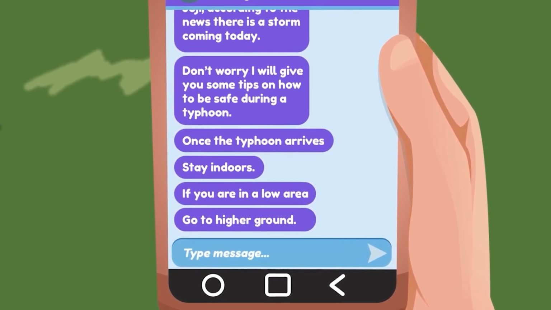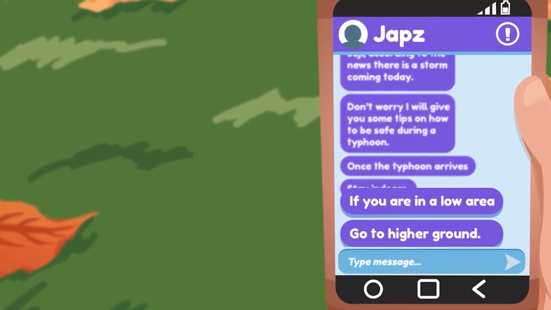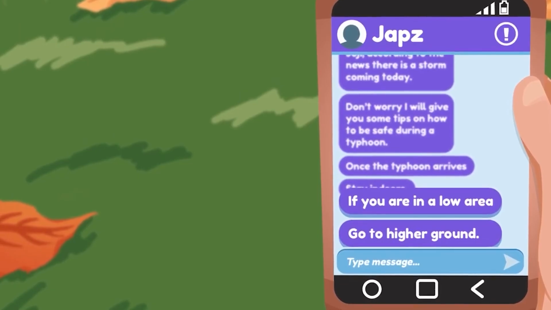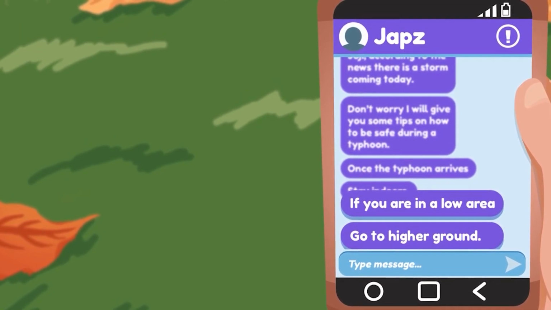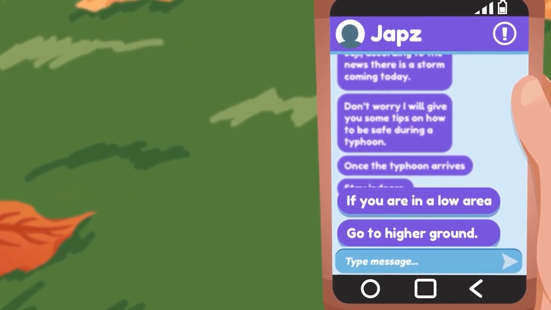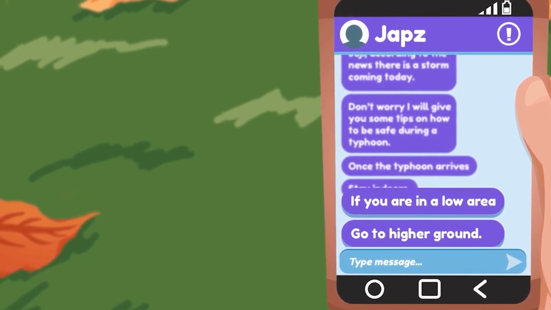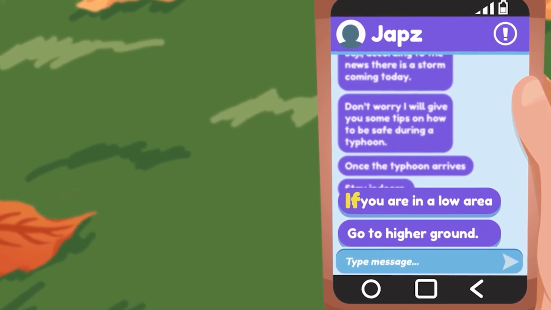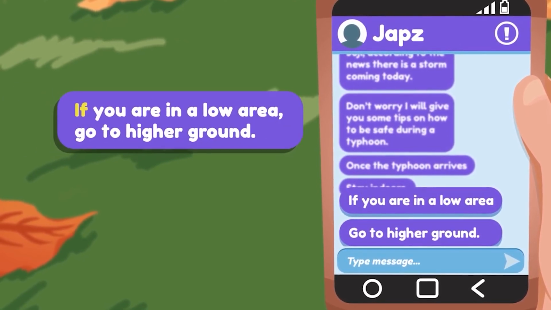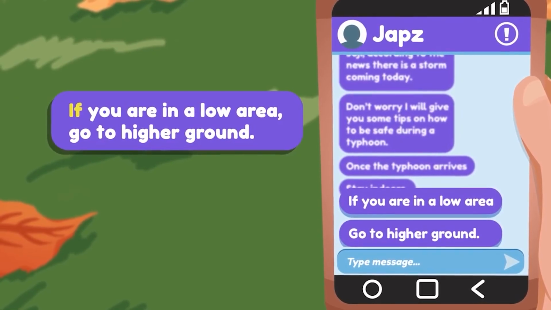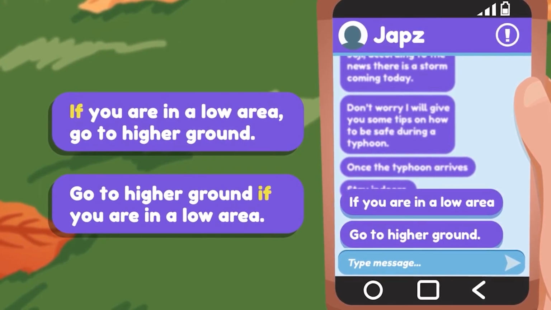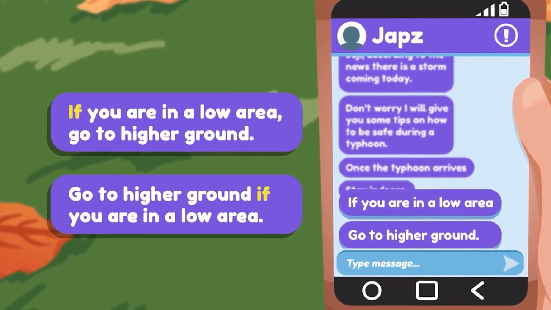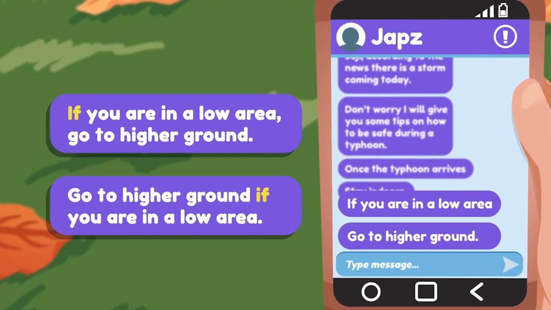Go to a higher ground. Okay, there you go. It's an independent clause. Go to a higher ground. All I have to do is connect the subordinate clause to an independent clause. The subordinating conjunction, which is if, will connect them. If you are in a low area, go to higher ground. Or, go to higher ground if you are in a low area.